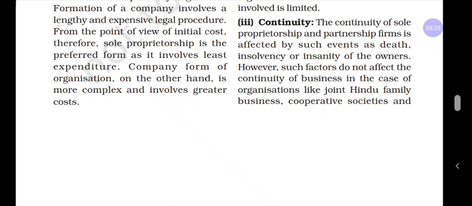In a Hindu undivided family business, after the death of the Karta, the next elder person of the family will take over the business activity. If they are interested, they continue the business. If they are not interested, they close the business. This is called continuity. It is also one of the factors to consider when selecting the form of business organization.